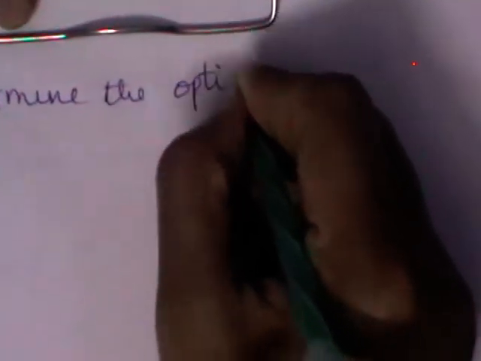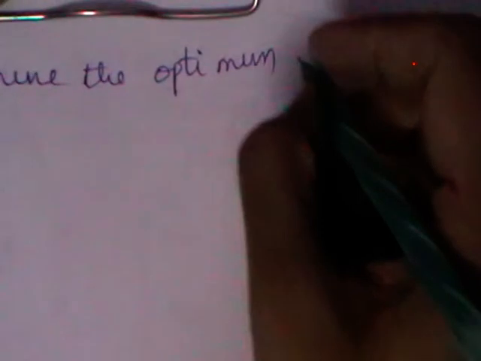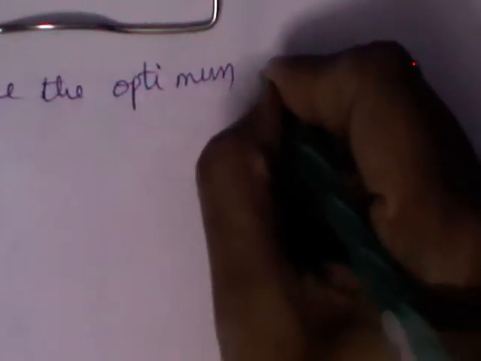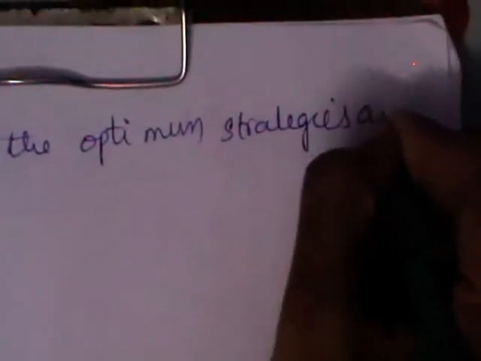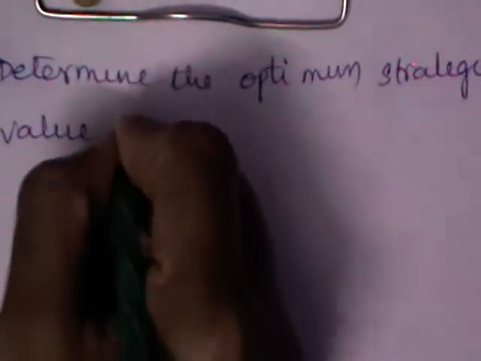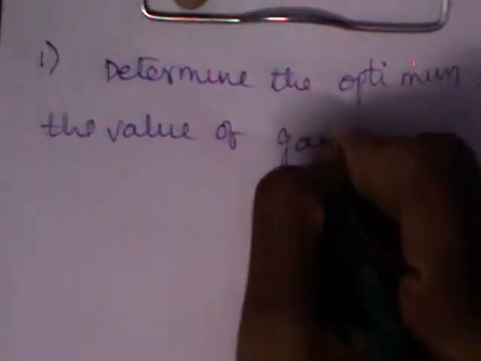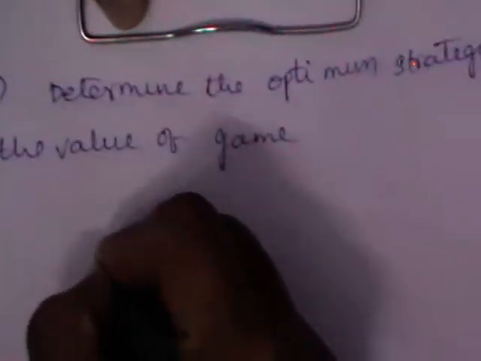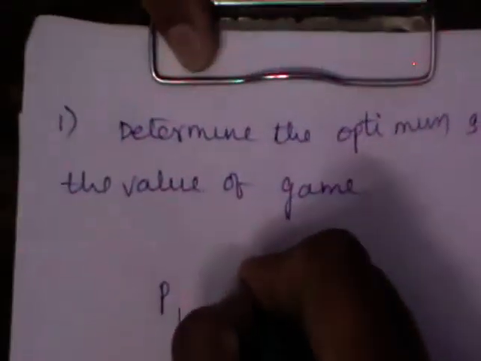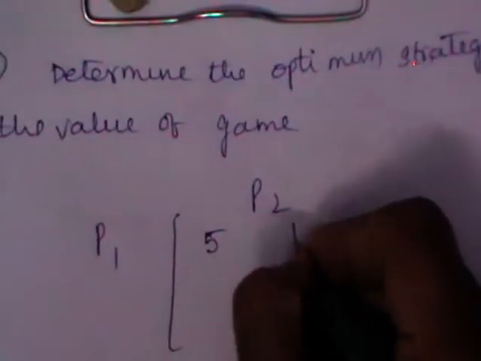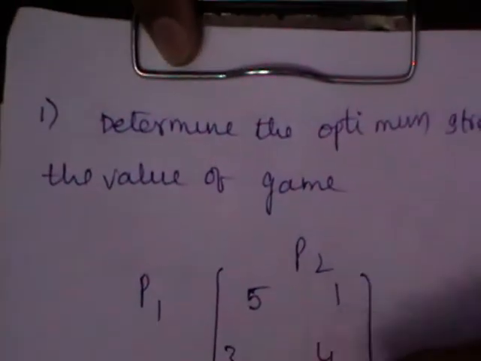Determine the optimum strategies and value of the game for the following problem. 5, 1, 3, 4. So this is the problem.